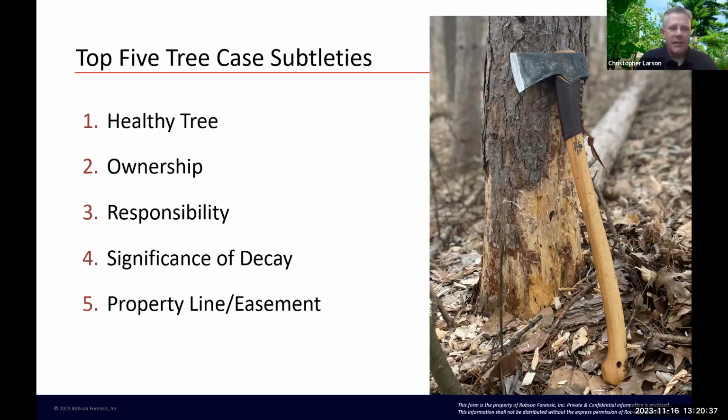And the significance of decay. We talked about decay and advanced decay, but just because decay is present in the tree, and when a tree fails and opens up and there's decay, it seems like, oh, it's always because of the decay that it failed. Decay doesn't always completely destabilize a tree. There can be significant amounts of decay in a tree that don't significantly weaken it and make it more prone to failure. And the other subtlety is property lines and easements.